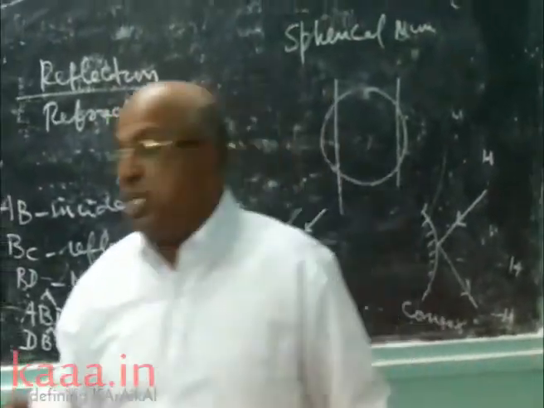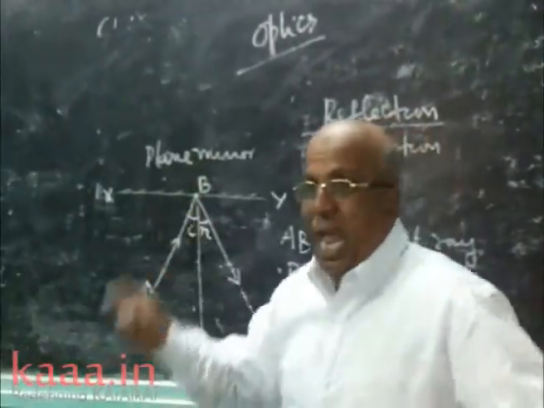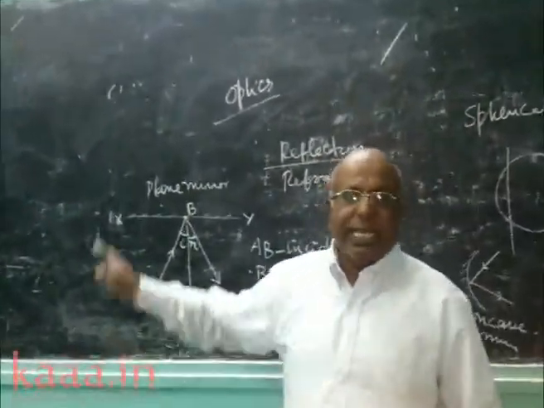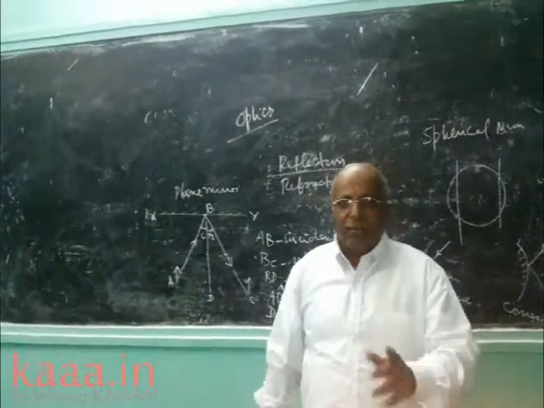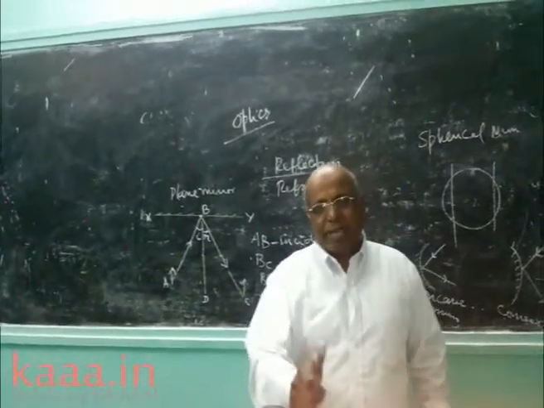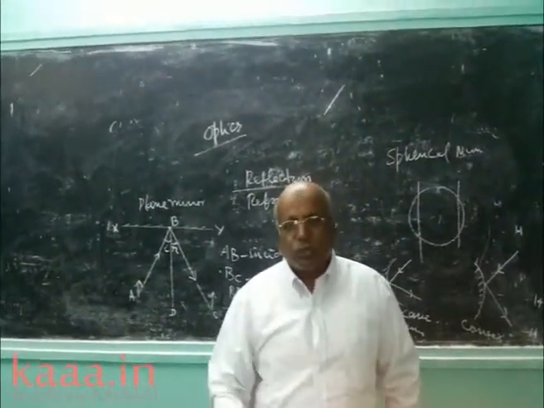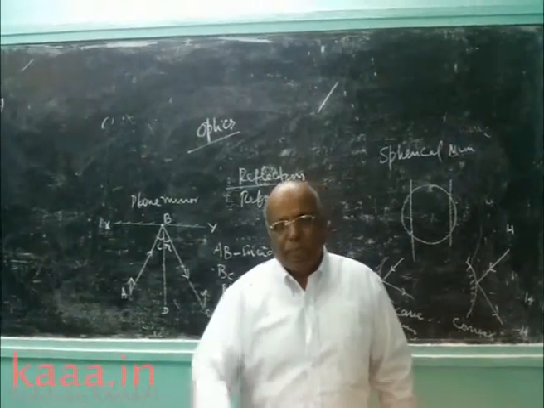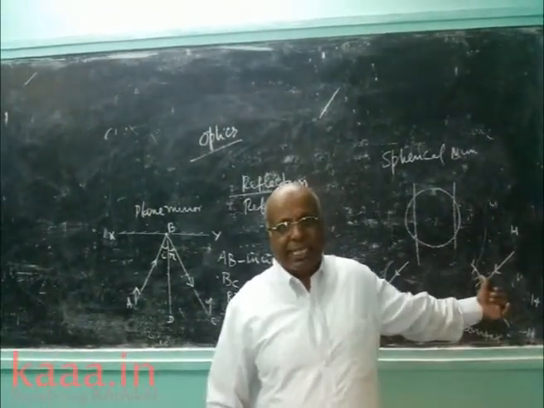What is the main difference between a plane mirror and a spherical mirror? In the case of a plane mirror, the size of the image and the size of the object are equal, and also the image distance and the object distance are equal, but this is not the case here.